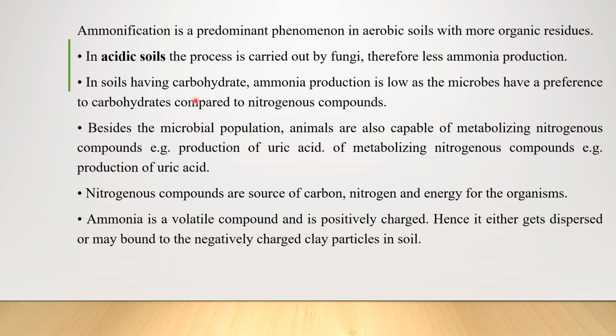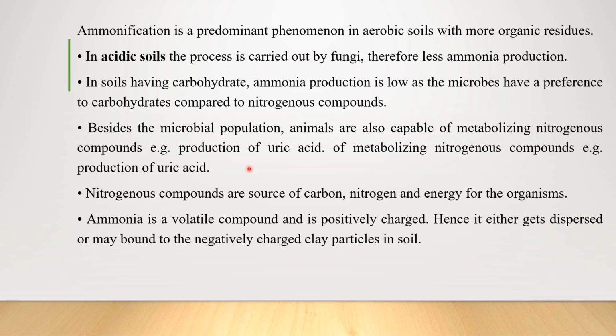If soil consists of carbohydrates, we know that microbes prefer carbohydrates over the nitrogenous compounds. So if carbohydrate is present, you will see less ammonia production, because the preference of microorganisms is shifted to carbohydrates rather than nitrogen compounds.